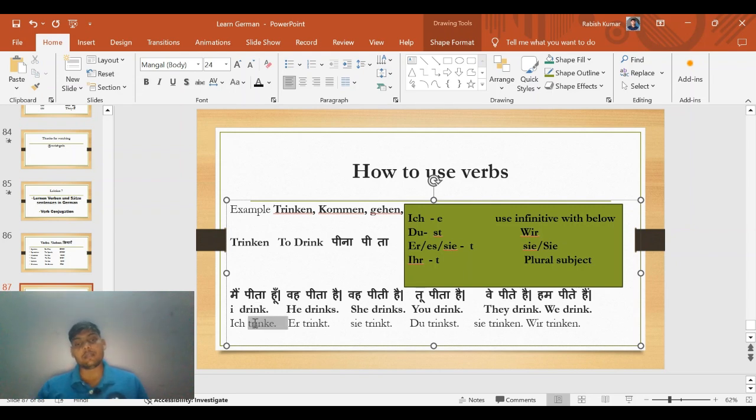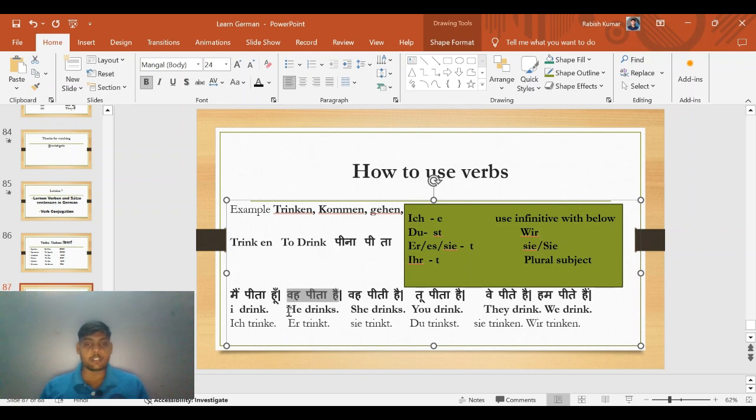So for the same sentence in German, we will make ich trinke. As we learned, with the subject ich, we remove en and add only e at the end. Trinke.